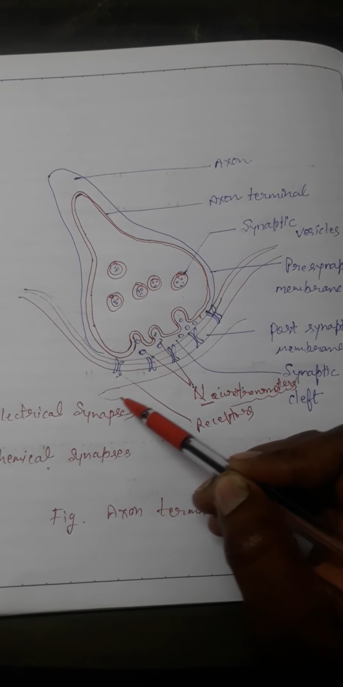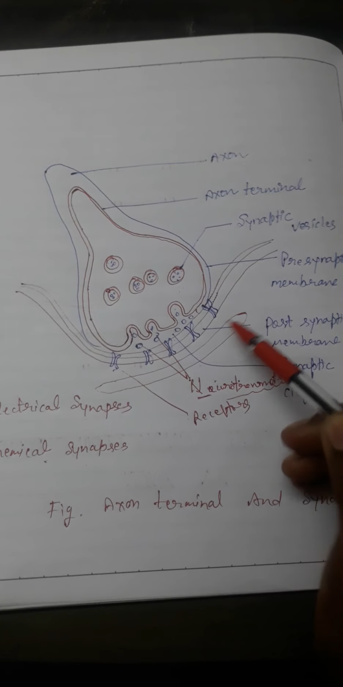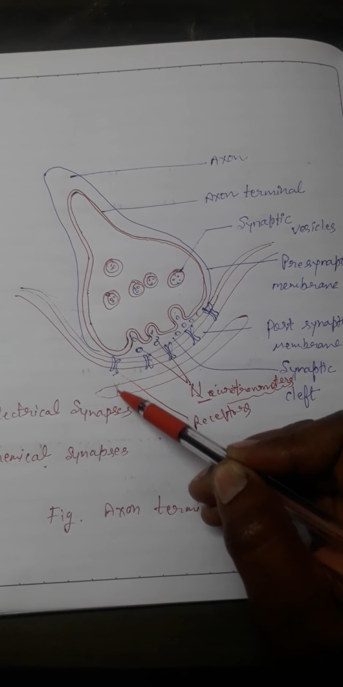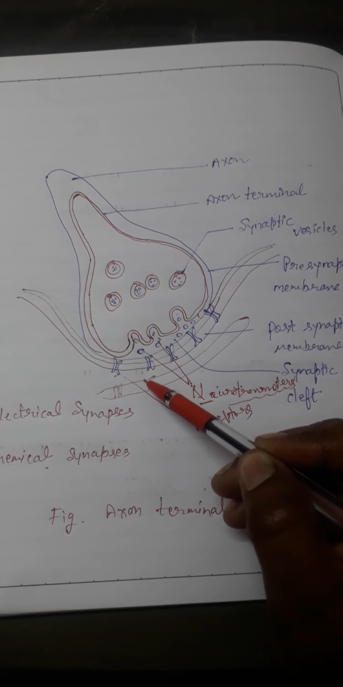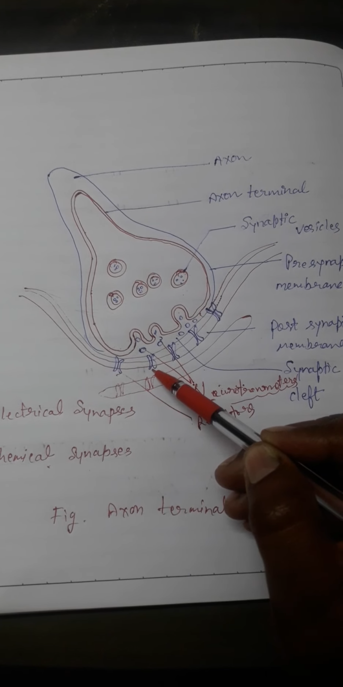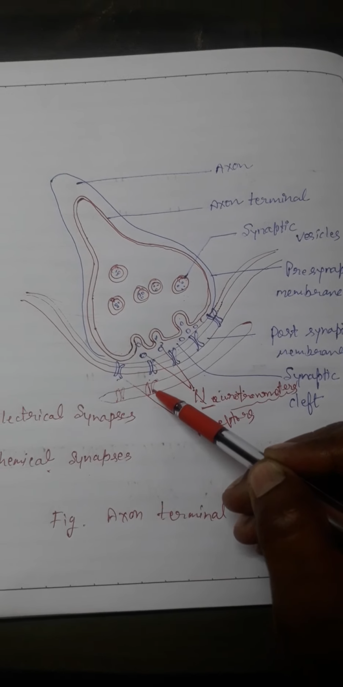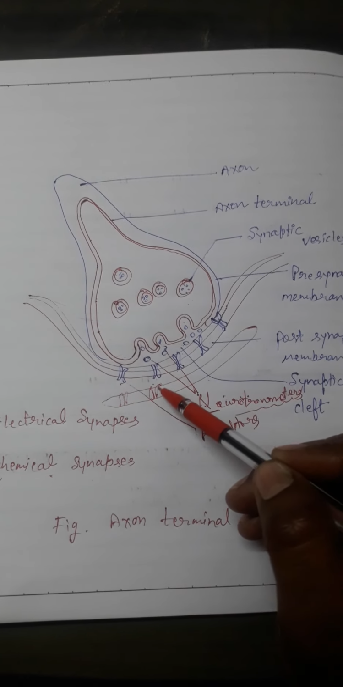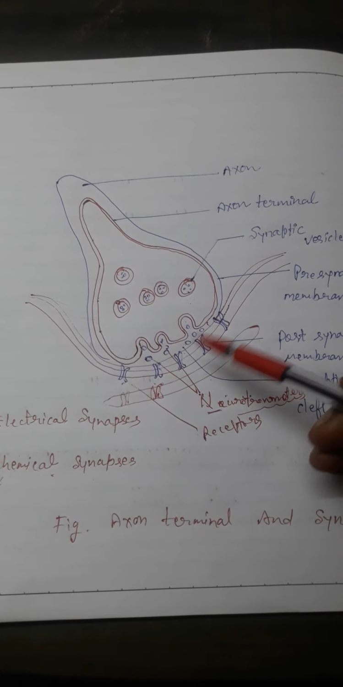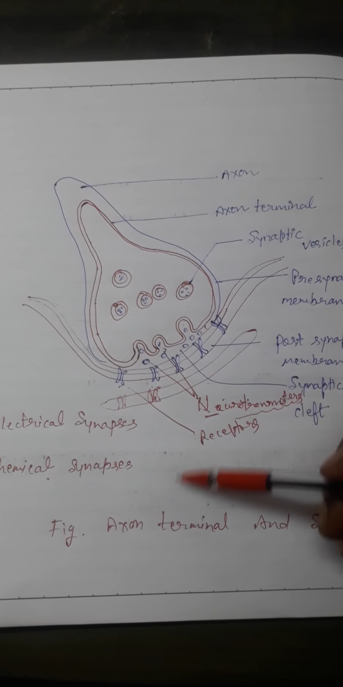Suppose this one is another neuron's synaptic membrane, and that also has a special type of receptors. That receptor receives the chemical impulse from one neuron to another synapse, and then conduction of the impulse takes place from one neuron to another.